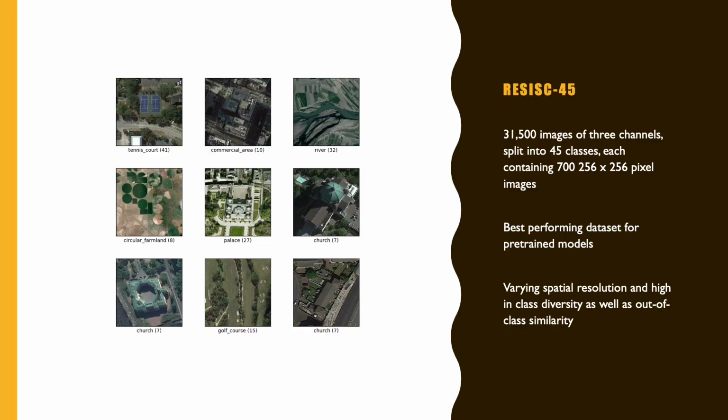The RESISC45 dataset is a dataset of 31,500 images of RGB channels split into 45 classes, each containing 700 256 by 256 pixel images. As said before, it was the best performing dataset from the Google researchers' experiments, and the dataset itself has varying spatial resolution and high in-class diversity as well as out-of-class similarity, as the authors of the dataset specifically designed it to be a challenging task for deep neural networks.